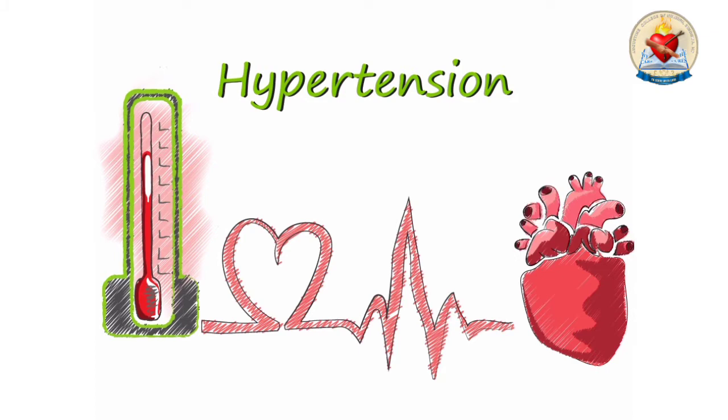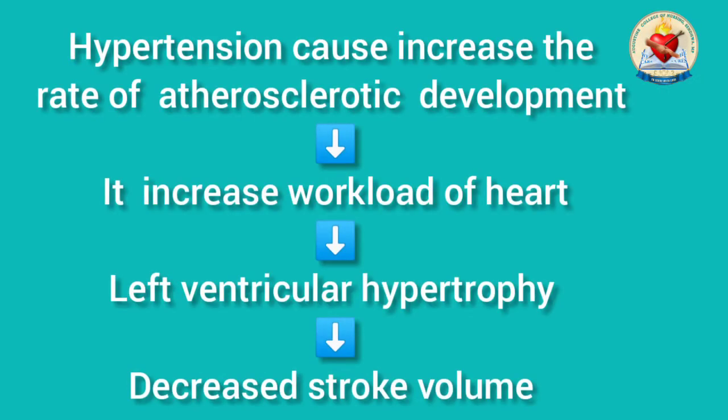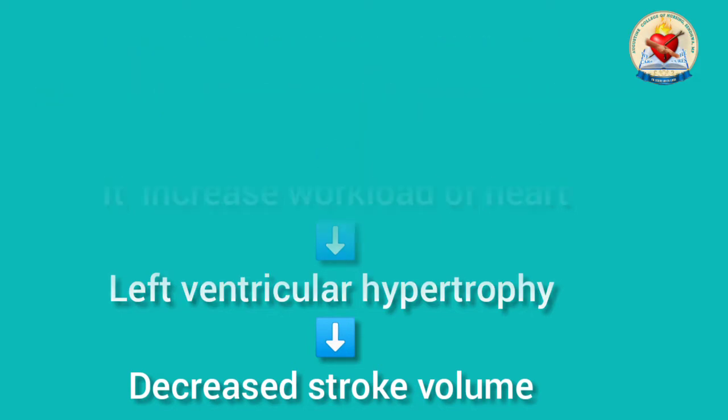Hypertension. The second major risk factor for coronary artery disease is hypertension. Hypertension increases the rate of atherosclerotic development. It causes increased workload of the heart and left ventricular hypertrophy, which causes decreased stroke volume.